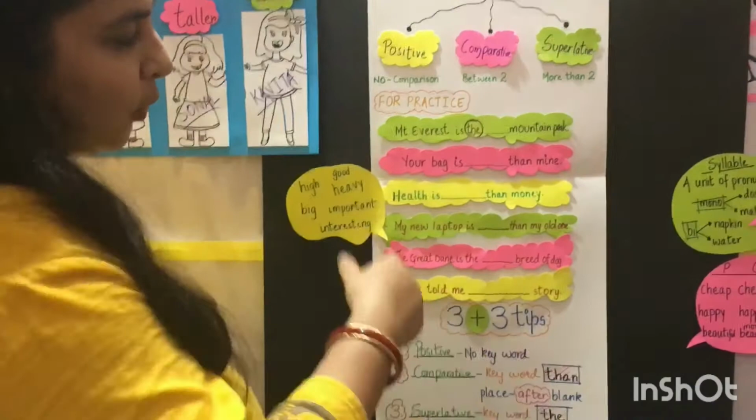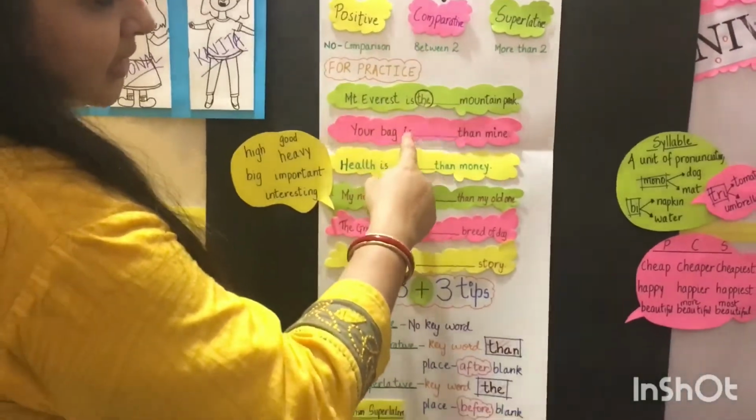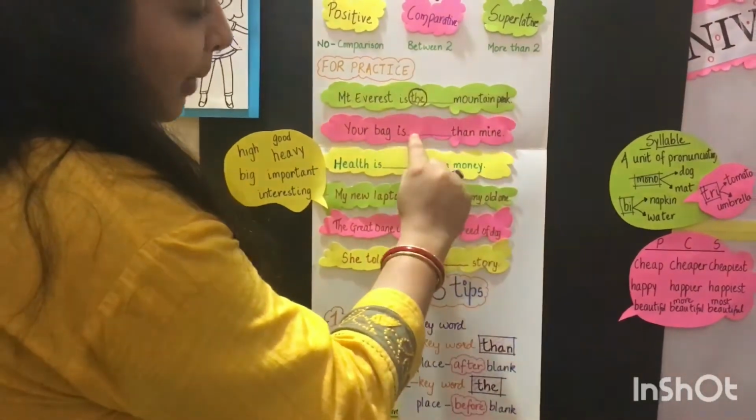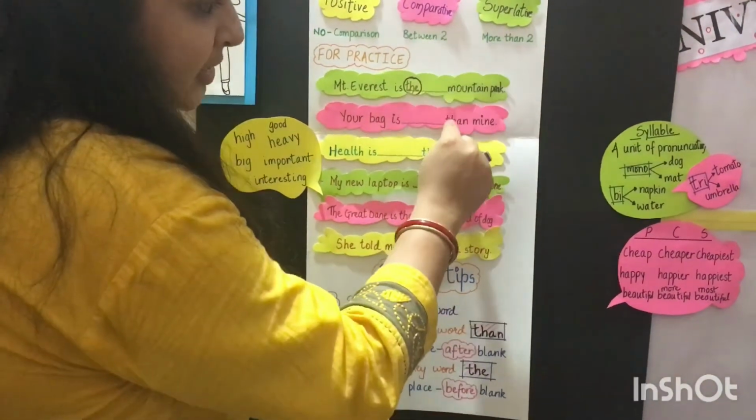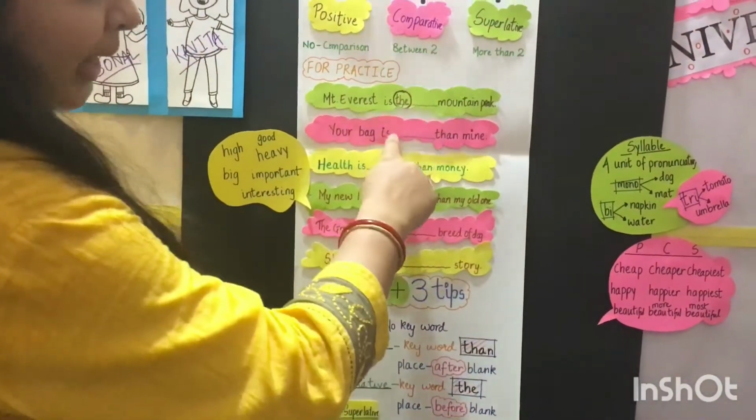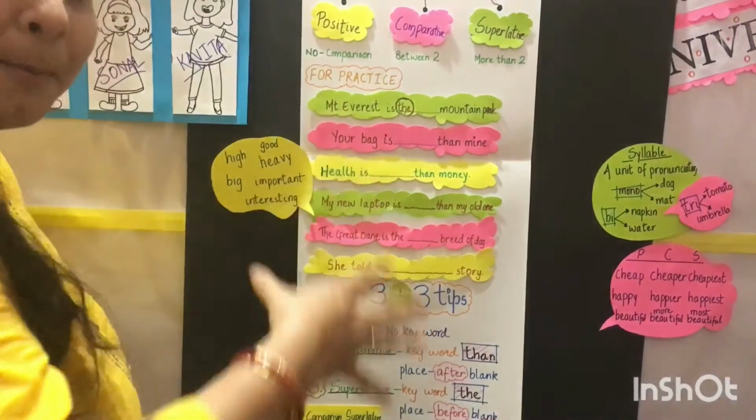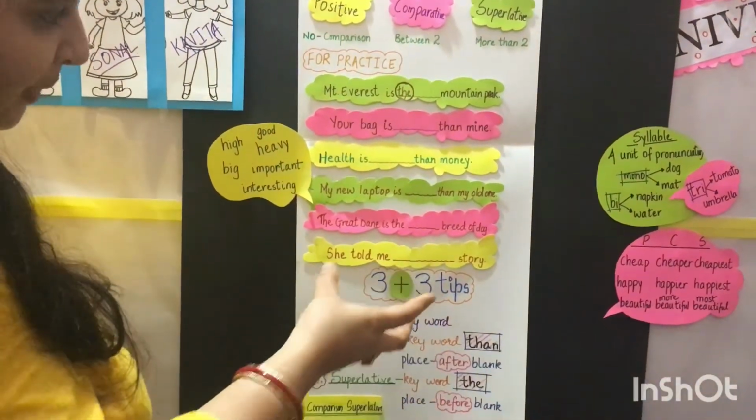Got it? Now come to the second one. Your bag is dash than mine. Blank is there and after the blank there is THAN. Blank के बाद than दिया है, यानी ये comparative degree का है. So it is in the comparative degree.